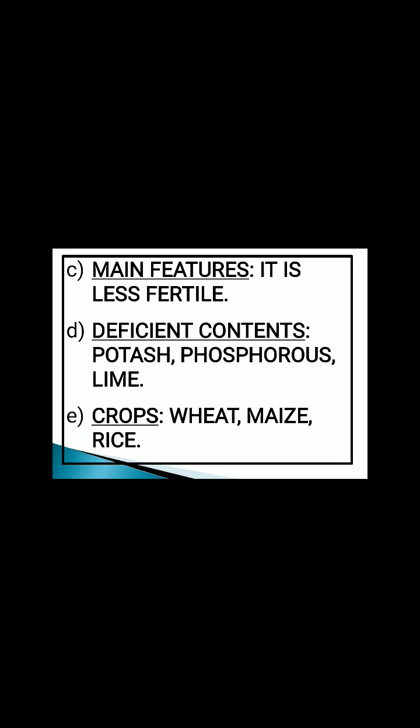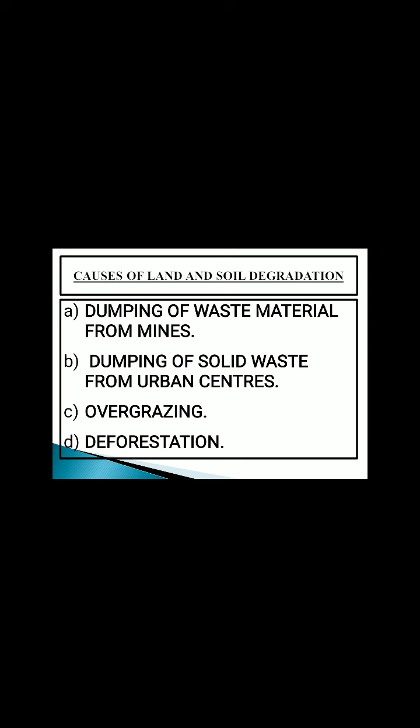These soils are less fertile mainly because of the erosion that is taking place in these regions. They are very thin layers of soils found in the area. They are also deficient in potash, phosphorus, and lime content, but these crops can be grown on the mountain soils, that is wheat, maize, and with irrigation in some parts rice.